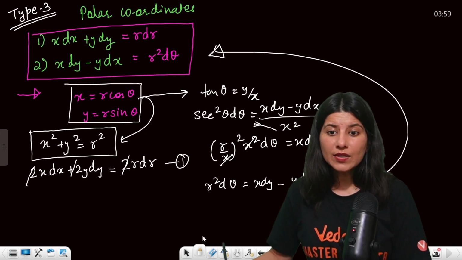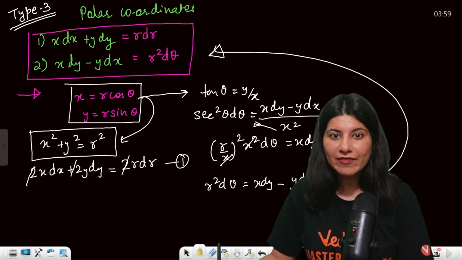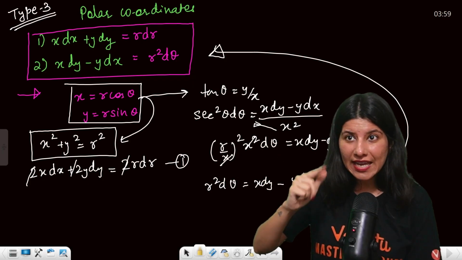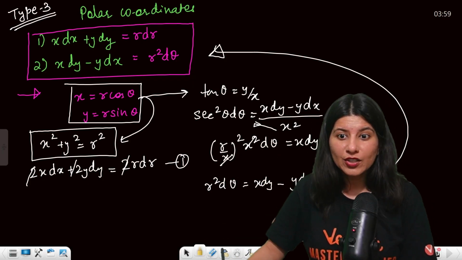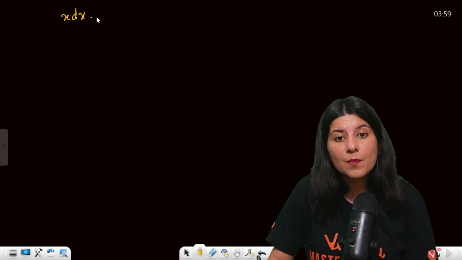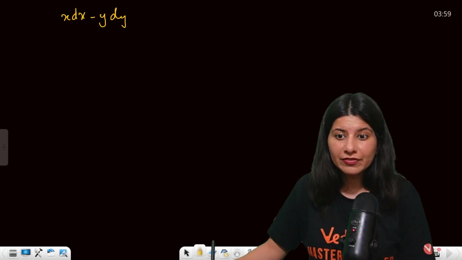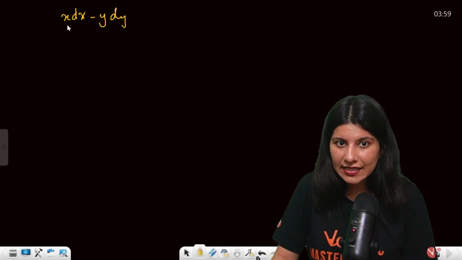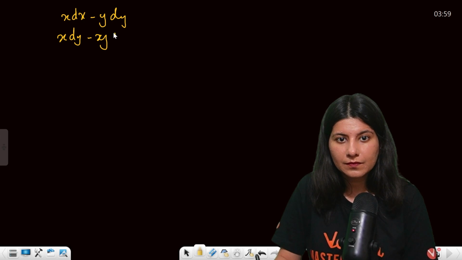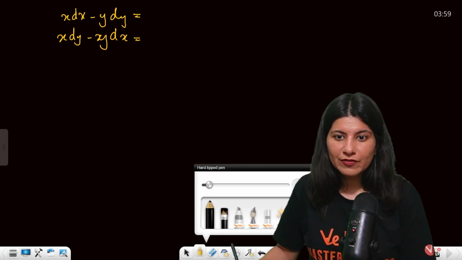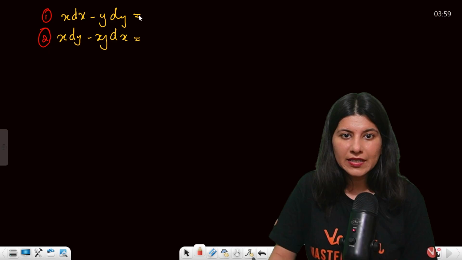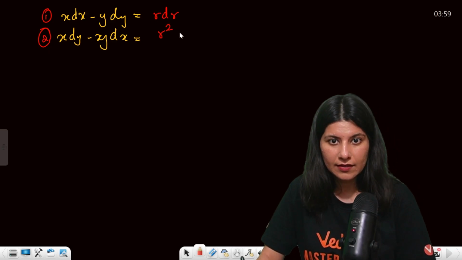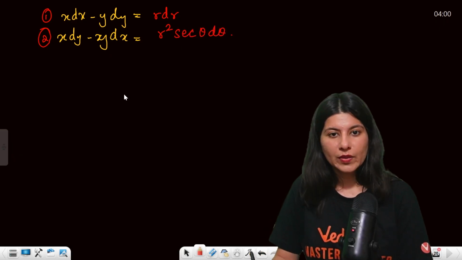Alright. Now similar to this, you will have two types of polar coordinates. The first one was the moment you see x dx plus y dy. But what if you see x dx minus y dx... sorry, x dx minus y dy? What if you see x dy minus y dx, again basically both negative? Okay. So if you see these two things, let me tell you that this is again r dr, this is r square sec theta d theta. Okay. How will you do this?